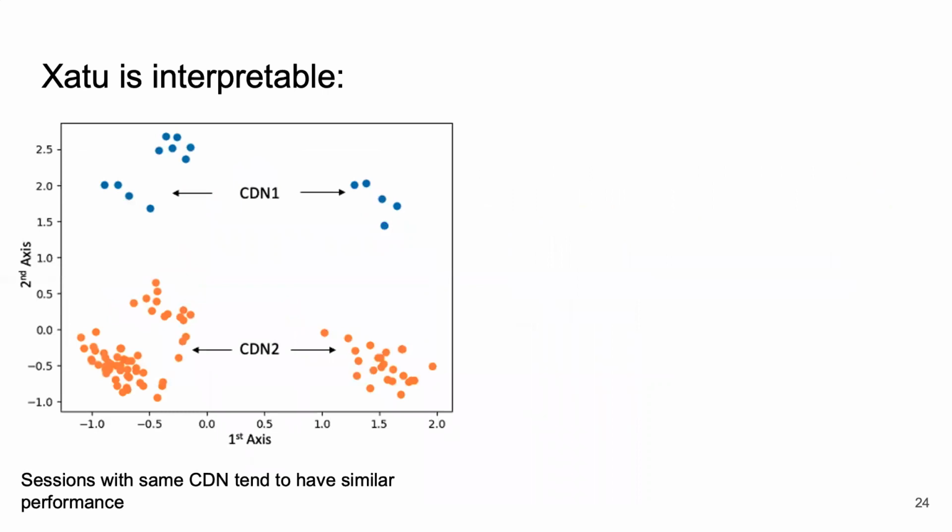Next, we color these dots based on the CDN the sessions belong to. The sessions from the same CDN are clearly separated, with the top 3 groups in blue from one CDN and the bottom 3 groups in orange from another CDN. Recall, our dataset had 2 CDNs.